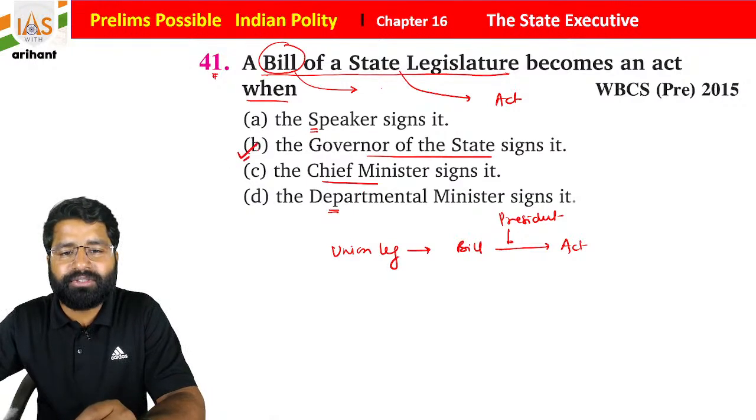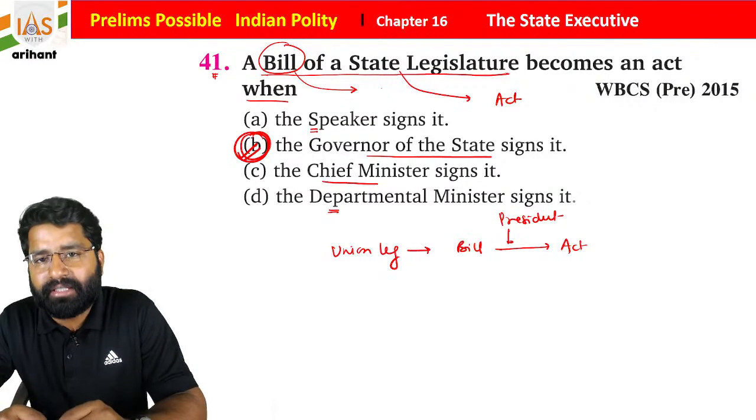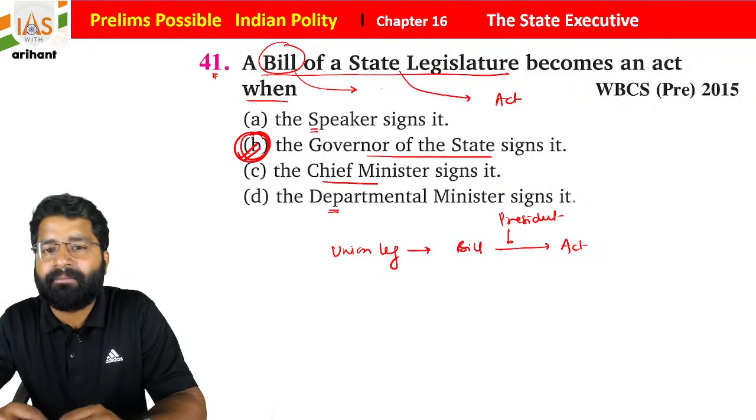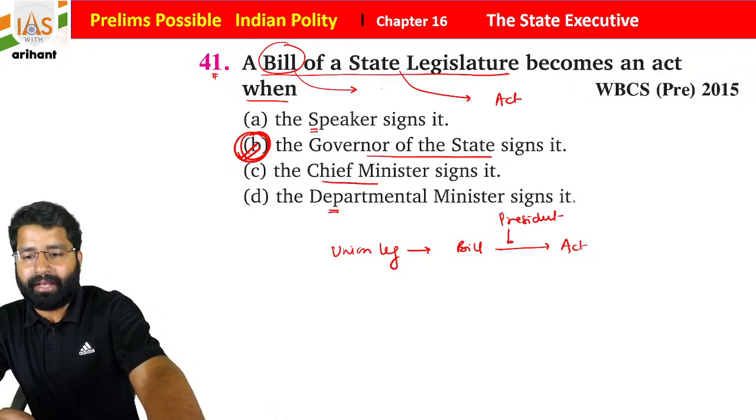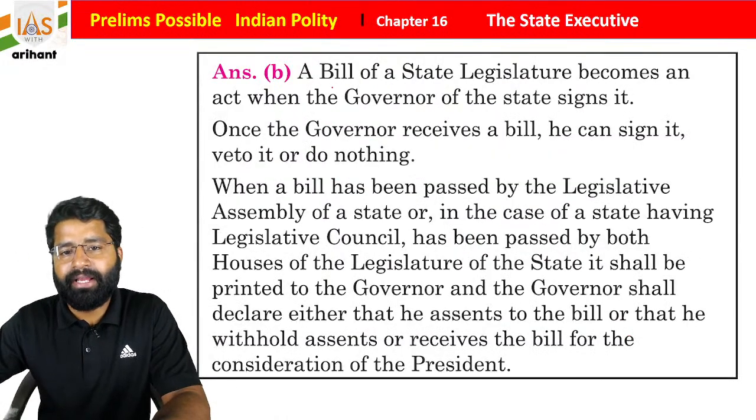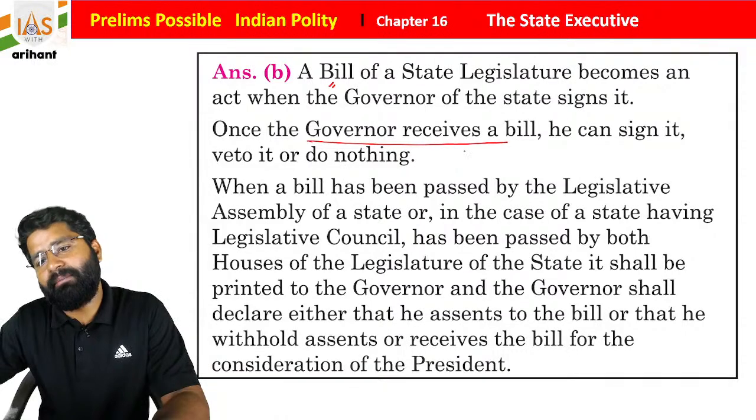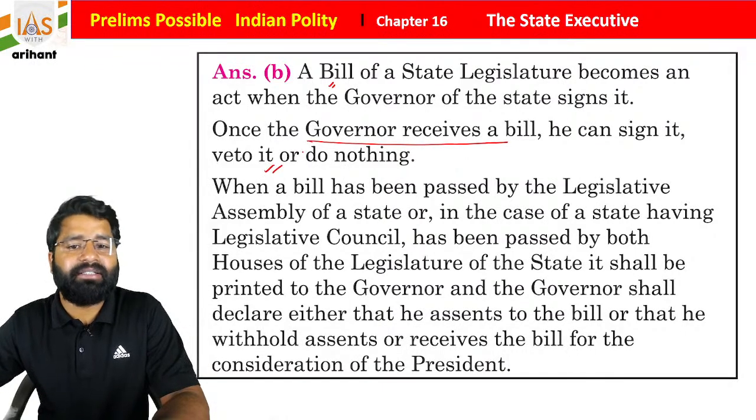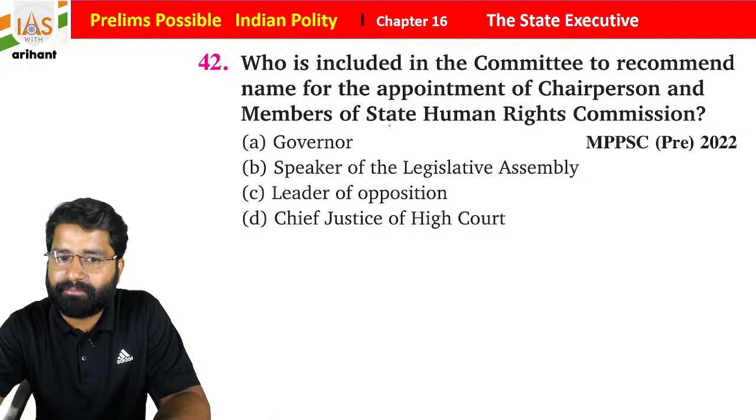So what you find, students, is that the governor of a state is the supreme authority in the state. Until he passes a bill, that bill is never going to be an act. I hope you got it. So this is also very important, just understand it. A bill of a state legislature becomes an act when the governor of the state signs it. Once the governor reserves a bill, he can sign it, veto it or do nothing. This is simple, important, and just remember it.